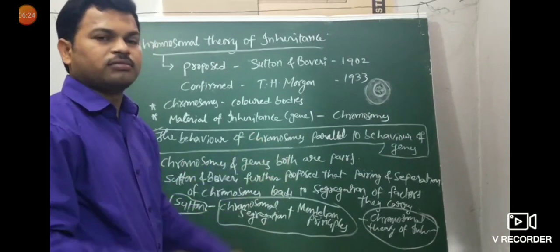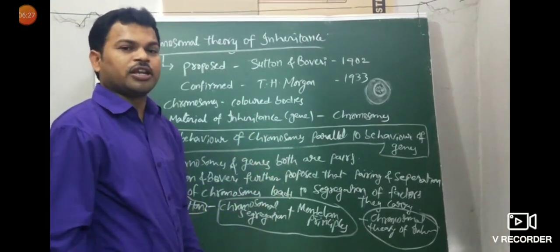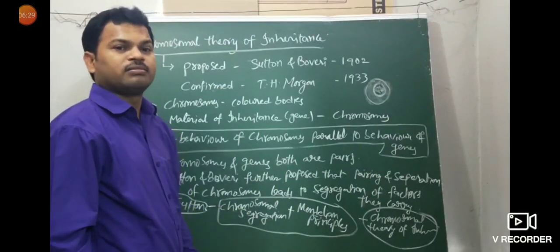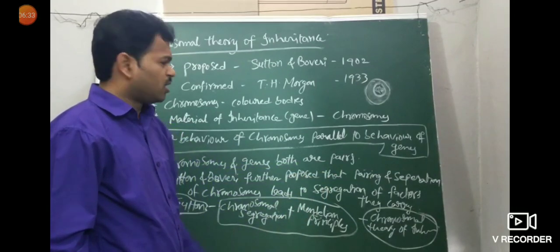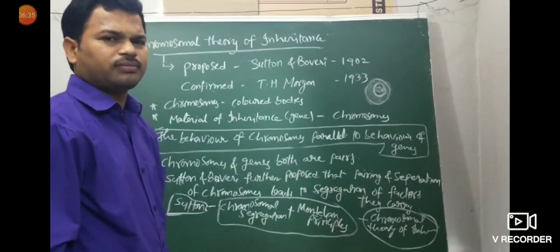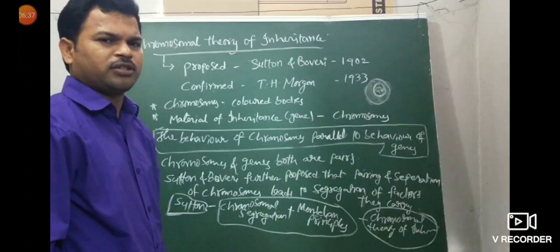Chromosomal segregation combined with the Mendelian principles, combinedly called the chromosomal theory. Chromosomal segregation, separation, segregation, and Mendelian laws together are called the chromosomal theory. It seems to be somewhat confusing, so we need to try to understand.